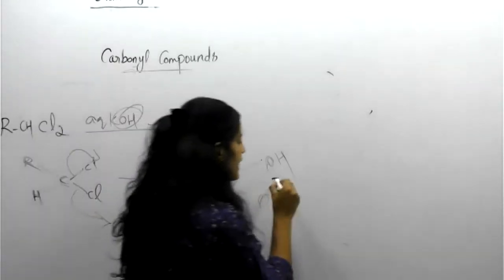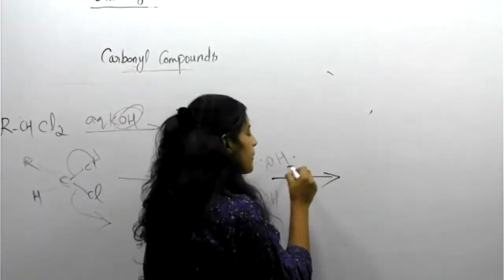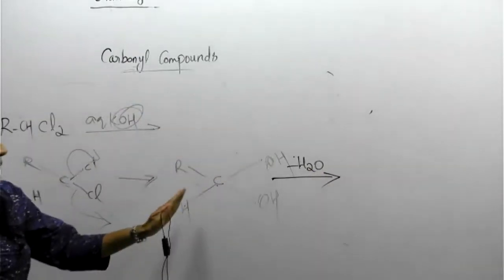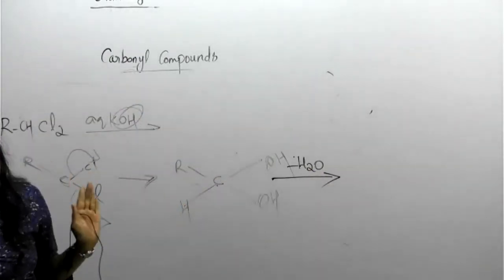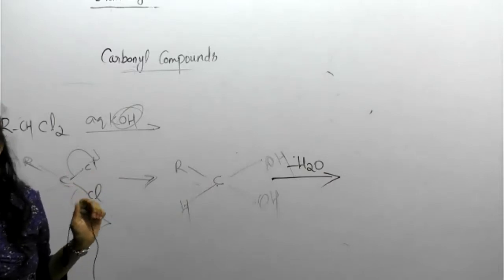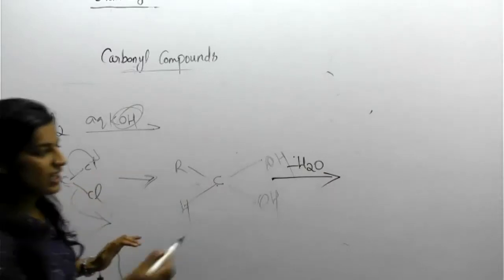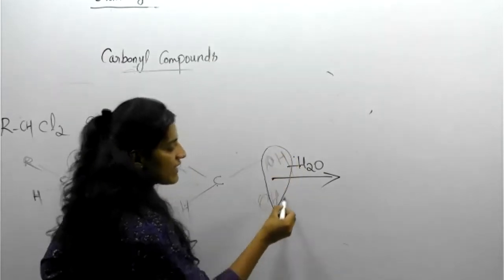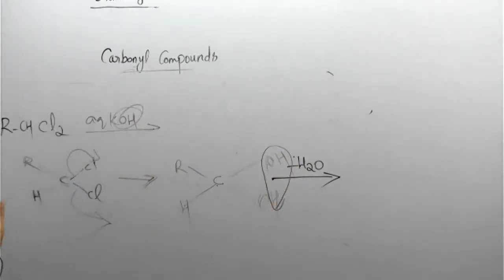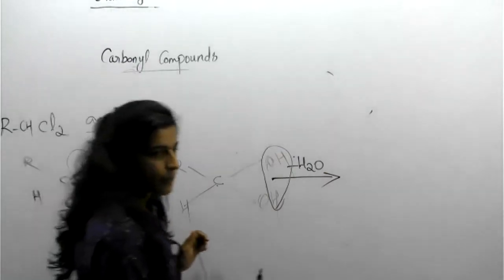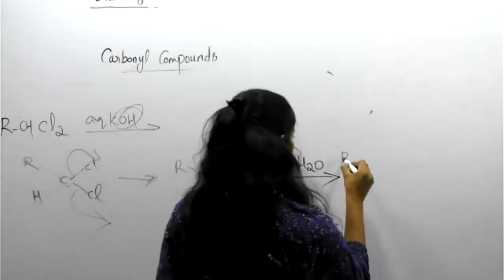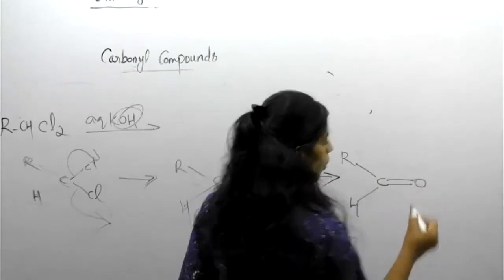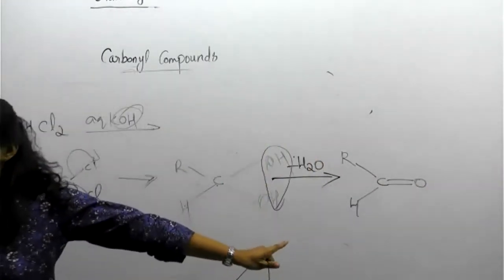Then what happened? Next step means H2O elimination. Elimination means one water molecule you want to eliminate. How will you eliminate? Here hydrogen, this also OH, this much completely going to eliminate. It's a short trick. Then what about the remaining product, students? R, C, H, double bond O. Is this an aldehyde or ketone?